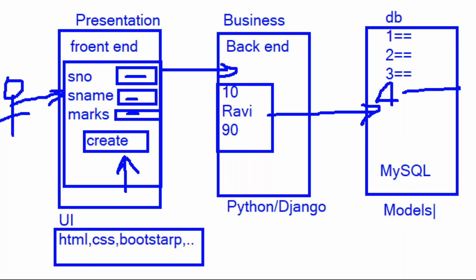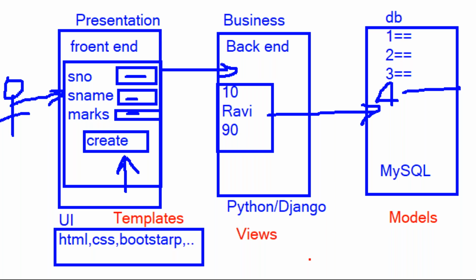And for writing business logic, Django provides what concept? Views. Business code is written in the views file. And for displaying the presentation, the concept is templates. So this is MVT architecture, guys. Every application requires all three concepts: models, views, and templates.